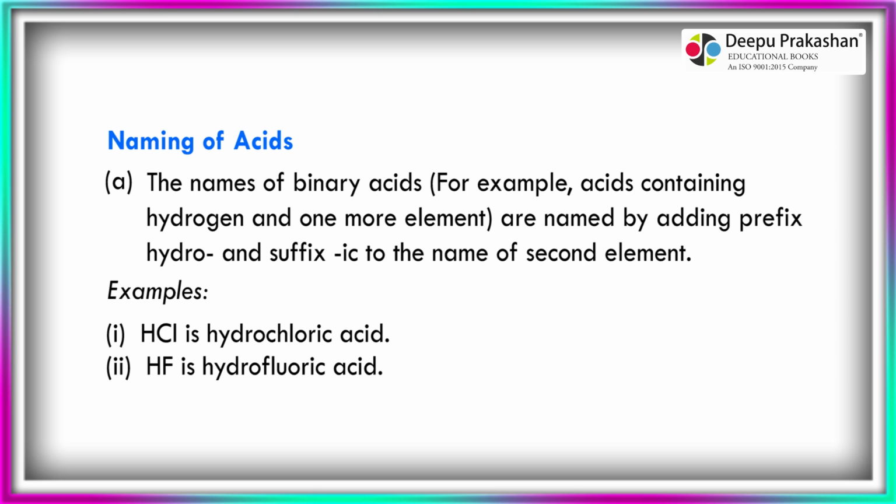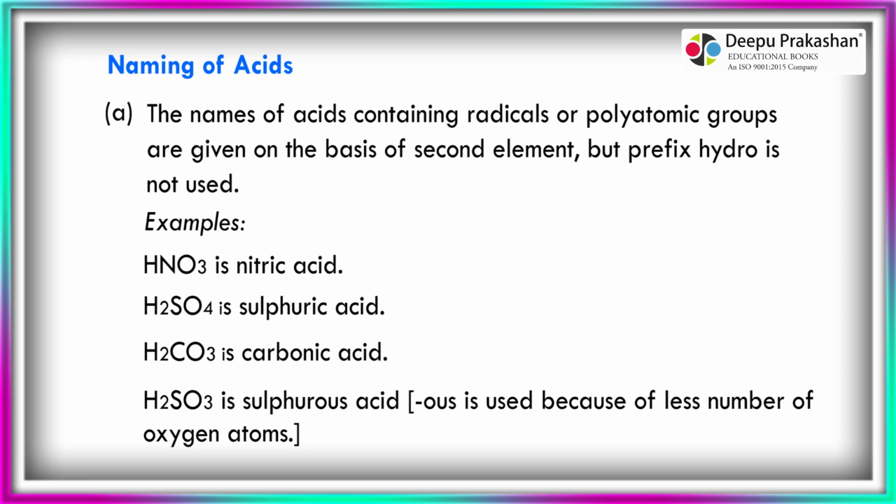Examples. HCl is hydrochloric acid. HF is hydrofluoric acid. The names of acids containing radicals or polyatomic groups are given on the basis of the second element, but the prefix hydro- is not used. Examples.